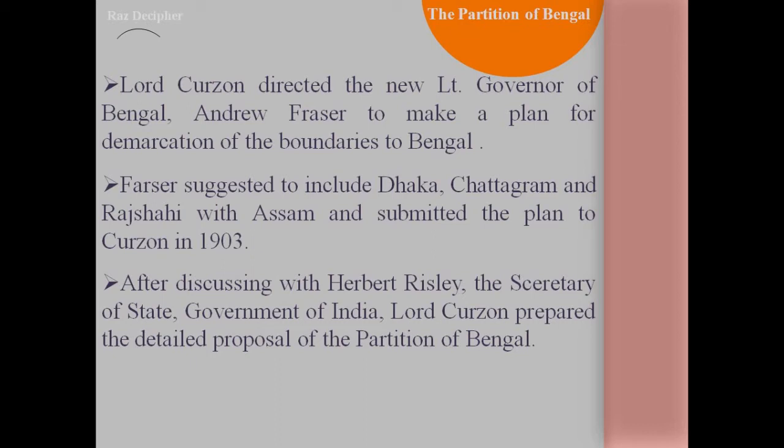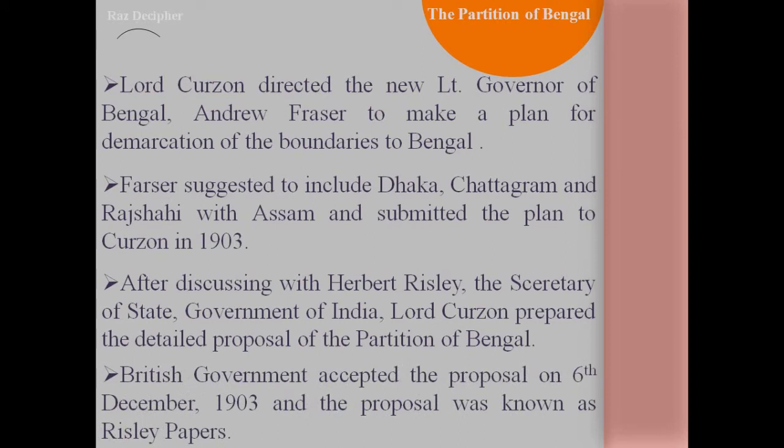Lord Curzon was determined in partitioning Bengal, and he discussed with Herbert Risley, who was the Secretary of the Government of India at that time, and prepared a detailed proposal for the partition of Bengal. The British government accepted the proposal in the year 1903 on 6th December, and this proposal was known as Risley's paper.